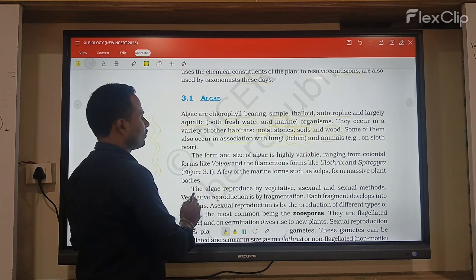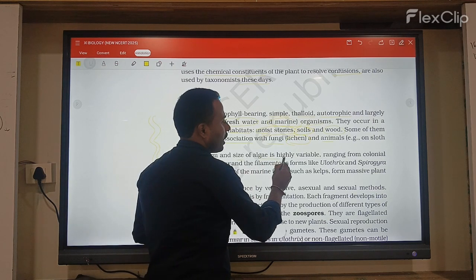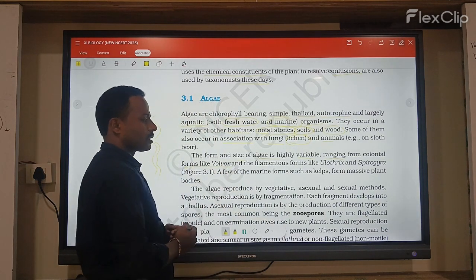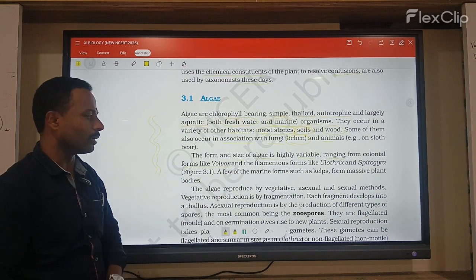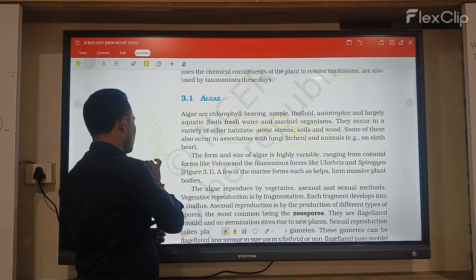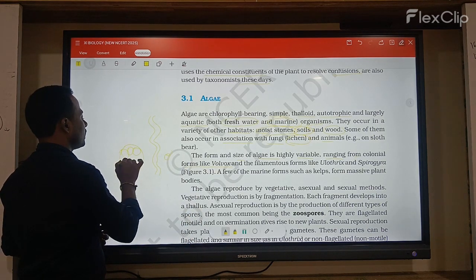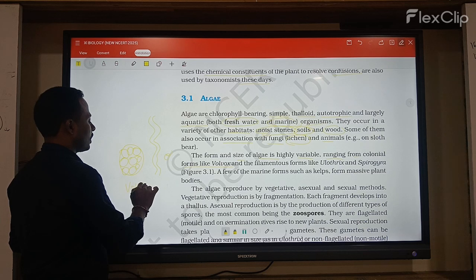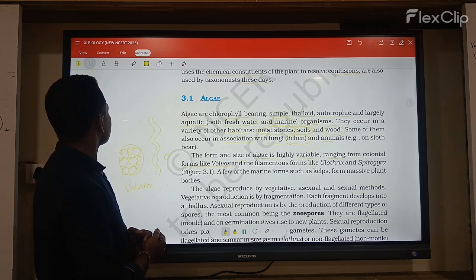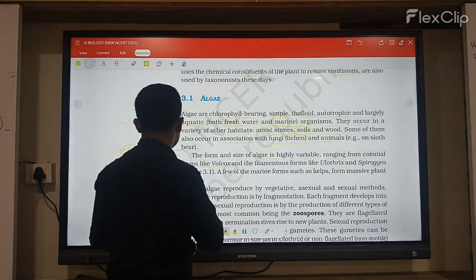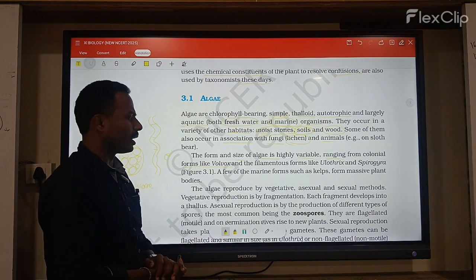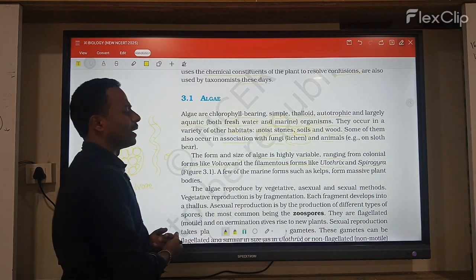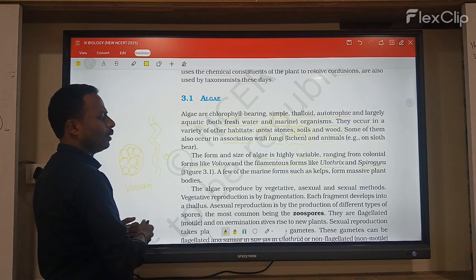Now the form and size of algae are highly variable. There are colonial forms like Volvox. So algae have different forms, like colonial forms, for example Volvox. Next, some have filamentous forms, like Ulothrix as well as Spirogyra. That is Spirogyra.